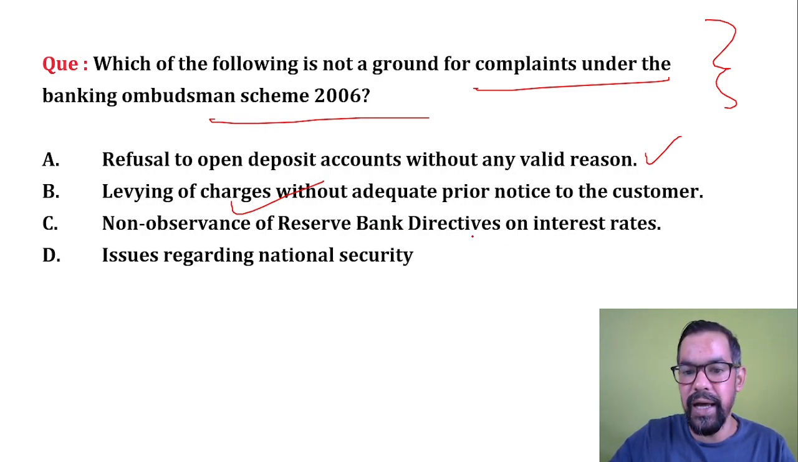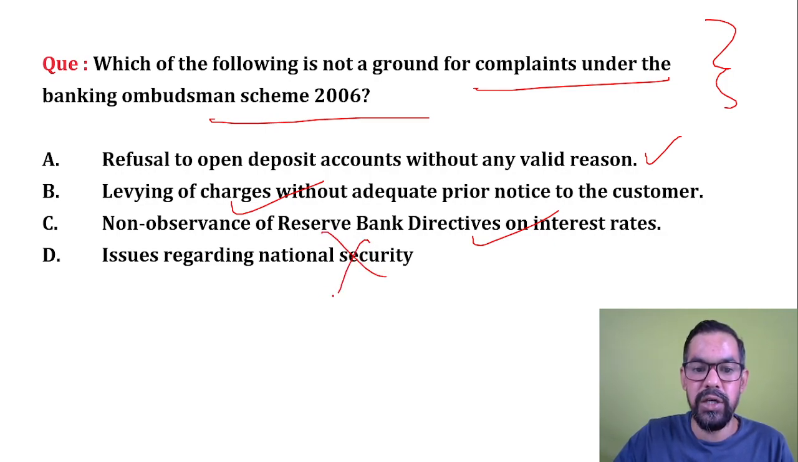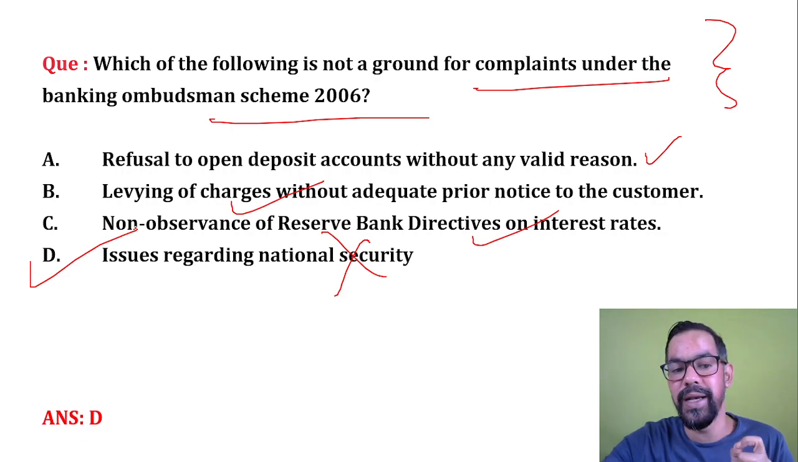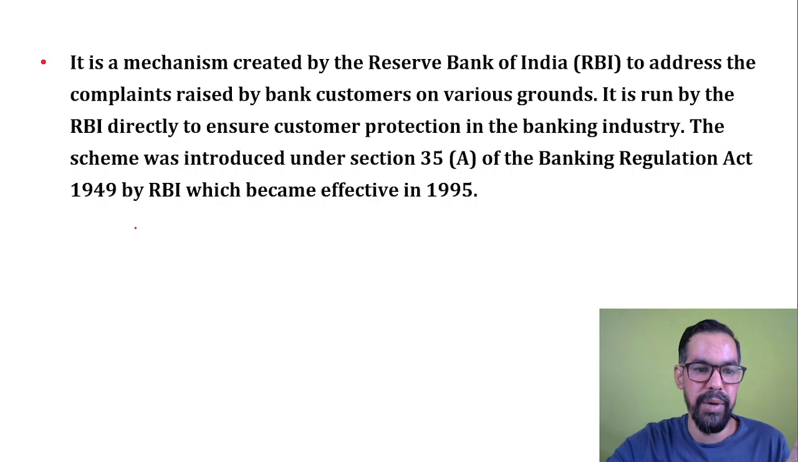Non-observance of RBI directive on interest rate. Again, this is correct. If the bank is not following the directions of RBI on interest rate, you can also approach the banking ombudsman. Issue regarding national security. Issue regarding national security is not a concern of the banking ombudsman. So D will be the correct answer for this particular question. Do remember this particular one.